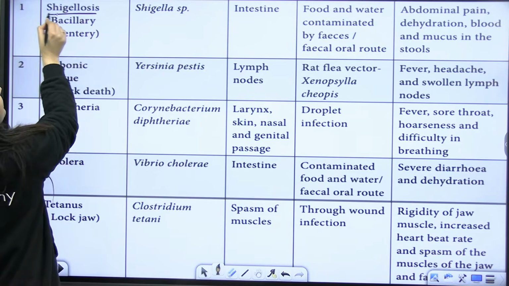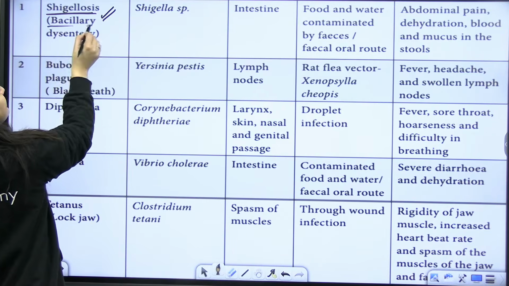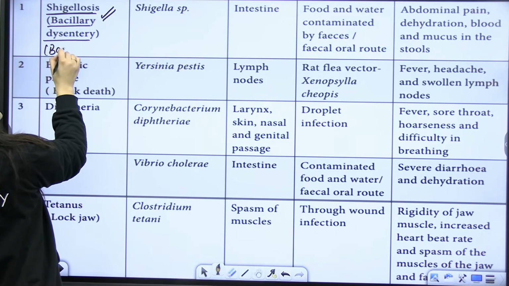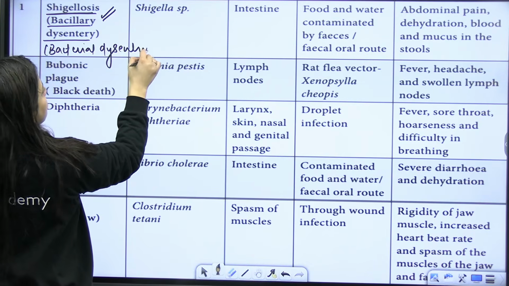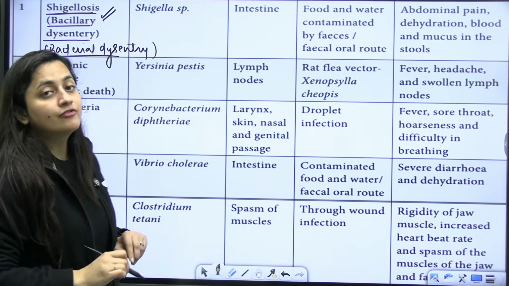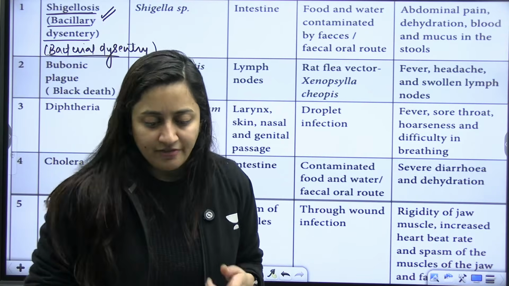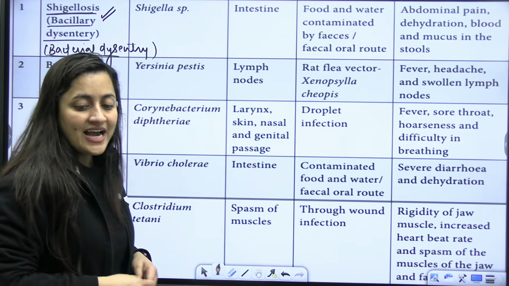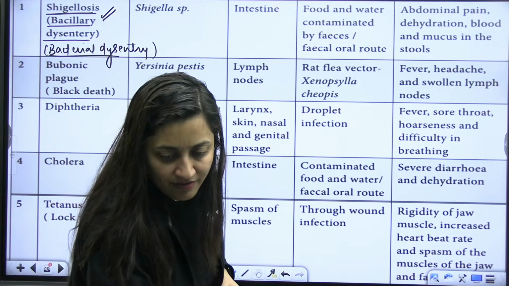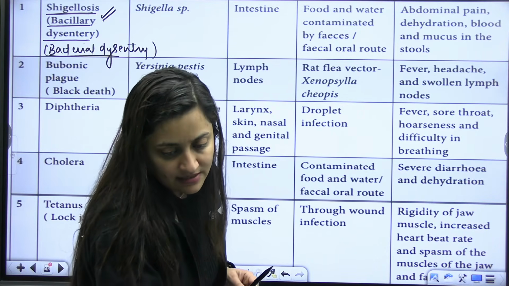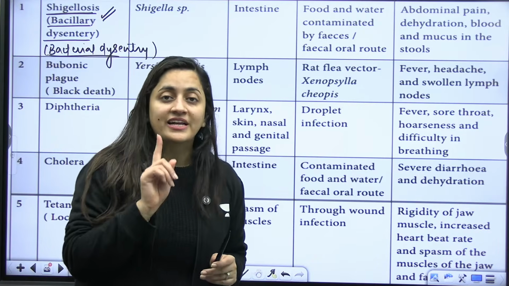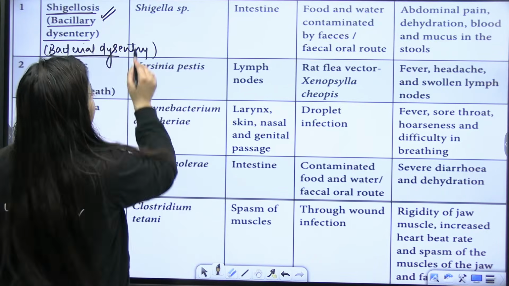Again, please repeat it with me. Shigellosis, bacillary dysentery, or I would say bacterial dysentery. Who's going to cause that, guys? Everybody please type it in the chat section. It is something that we have to remember, we have to cram. Shigellosis and bacterial dysentery are the same. Who's going to cause that?